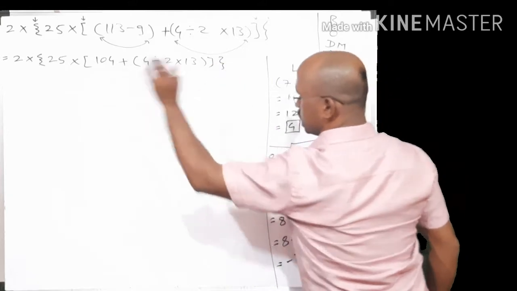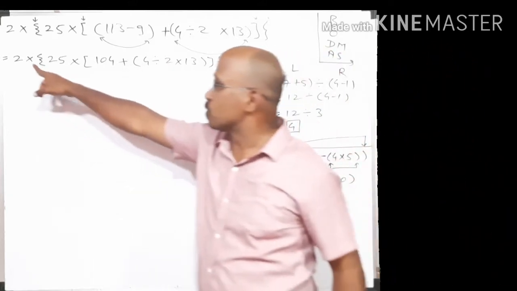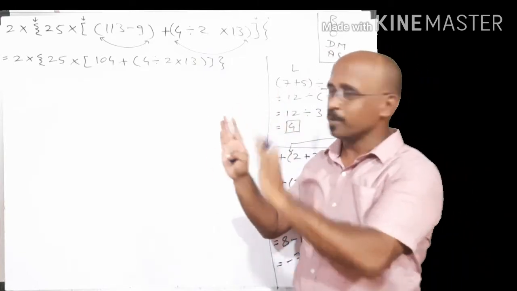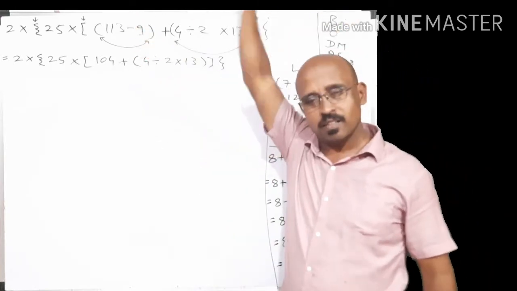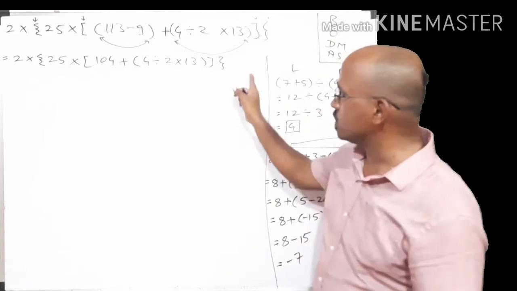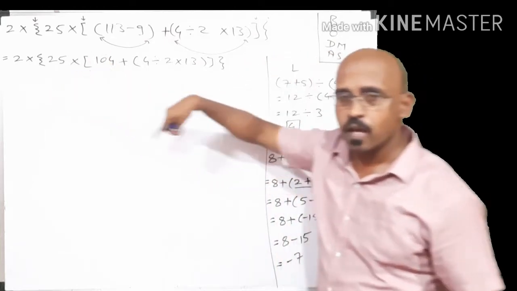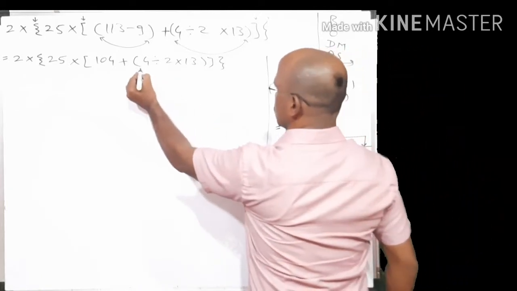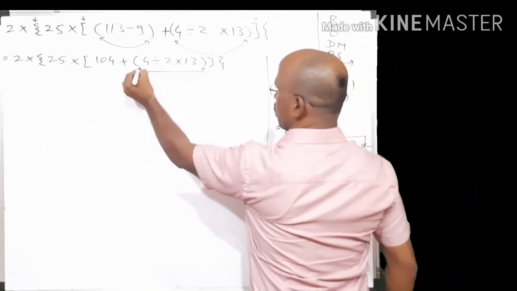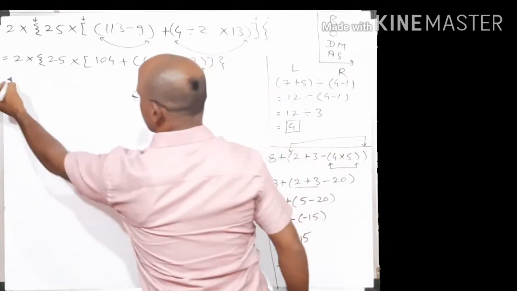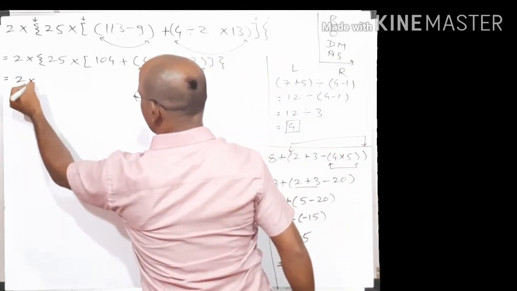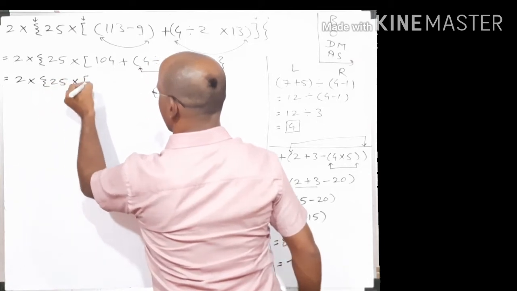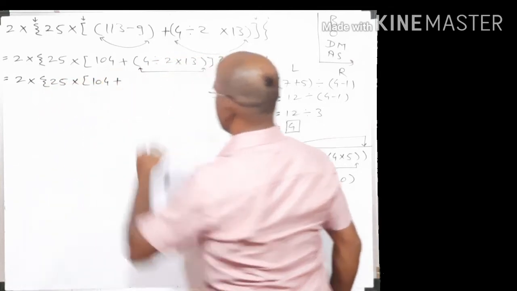Bracket completed, square bracket completed, curly braces completed. Clear? This 2 which is outside the bracket, according to BODMAS, is going to remain till the final step. So now once again we have to apply the BODMAS rule. According to BODMAS, we have to solve the innermost bracket, that is this one. So let's write the remaining as it is: 2 multiplied by 25 in the curly braces into square bracket 104 plus.